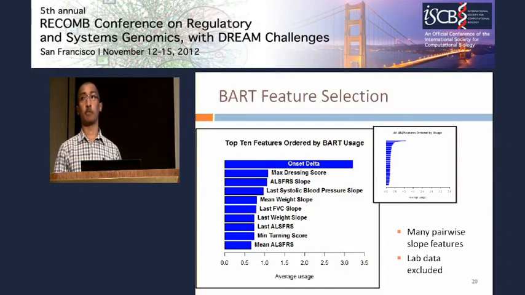Note also that lab data does not appear here. We did not use that in our final BART model because we found that it either did not improve performance or in some cases made performance worse.